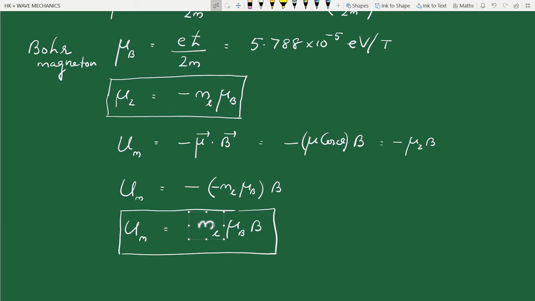In other words, the electronic states of the atom have now gained some additional energy values, some additional energy levels specified by this magnetic potential energy. So there will be some extra energy levels. When there is a transition from a higher energy state to a lower energy state, there are different possibilities. In one atom, a transition may take place from one of the new energy levels to the ground state; in another atom, from another one of the new energy levels to the ground state. Depending upon these different possibilities, we get new spectral lines.